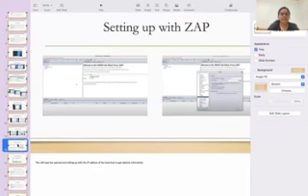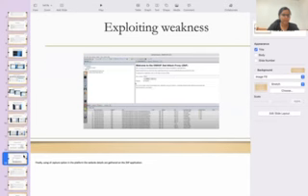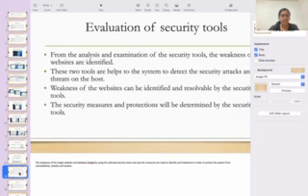After that, we set up ZAP, which shows a welcome to the OWASP ZAP proxy attack. Then we open it and set up with the IP address of the localhost to get website information. After that, we exploit the weakness. Finally, using the capture option, we can see website details gathered in the ZAP application.